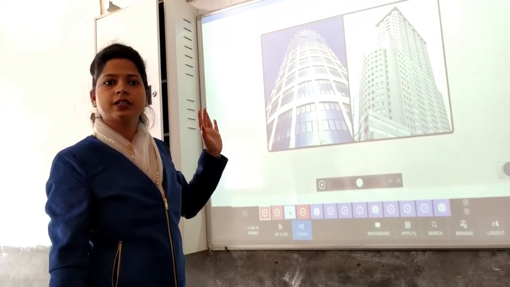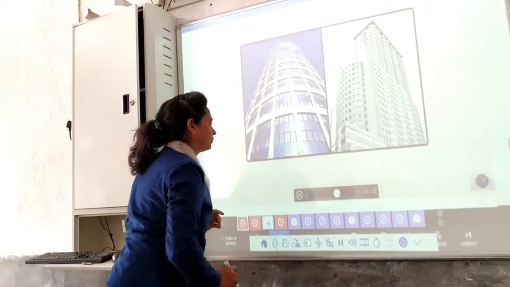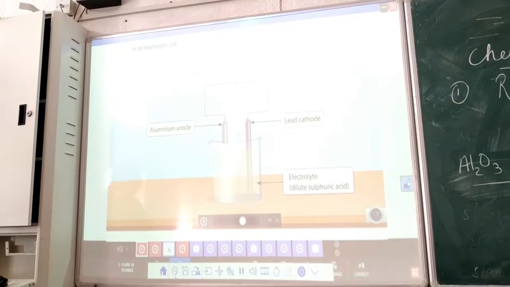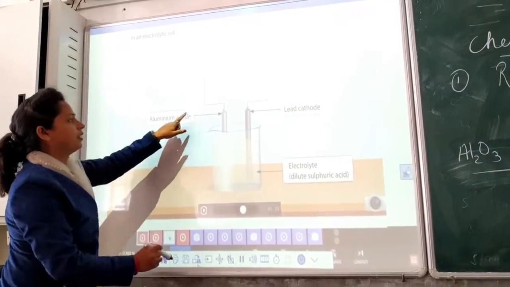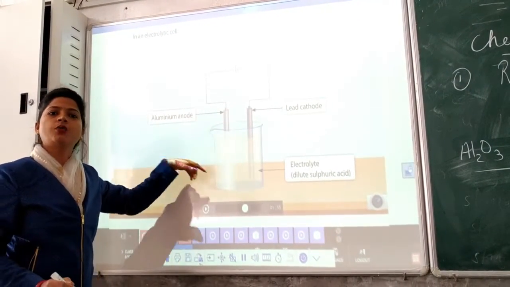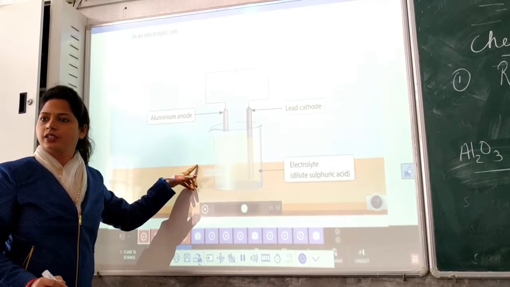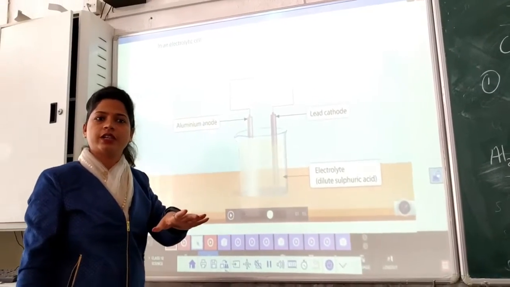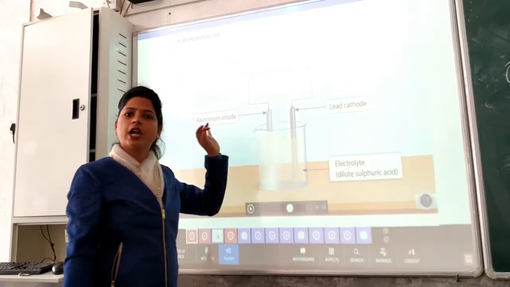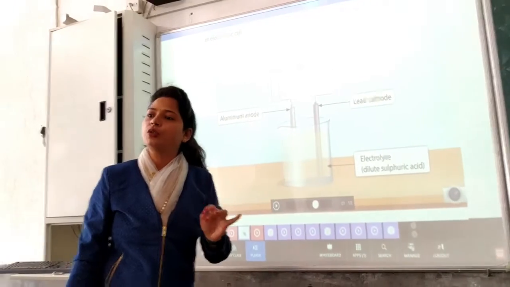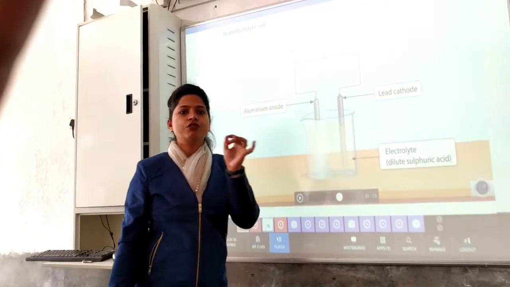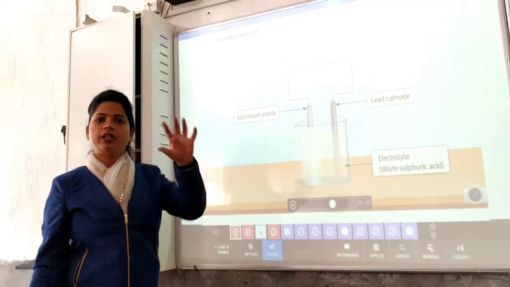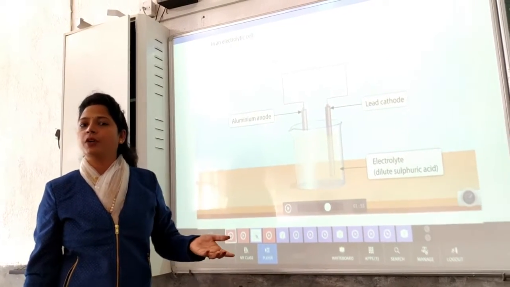Getting the point? Okay. To see how the process works, we must first set up an electrolytic cell. Yes, this is to show how we can do anodization. Clear? This is for your extra knowledge, students. This is not there in the course directly, but this is for your externals. You have to know the term anodization, so you should know how we can do the process of anodization on an industrial scale.